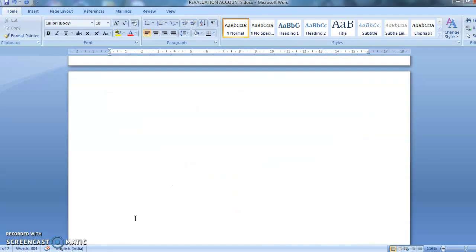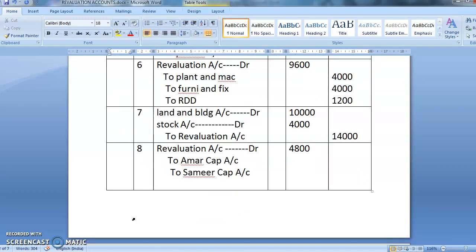So Amar will get 2,880 and Samir will get 1,920. By this we have completed this problem.